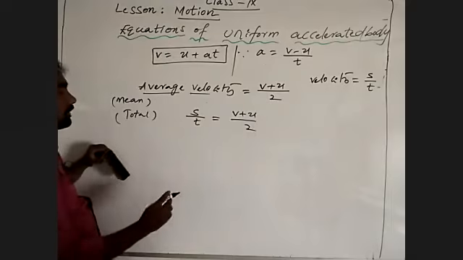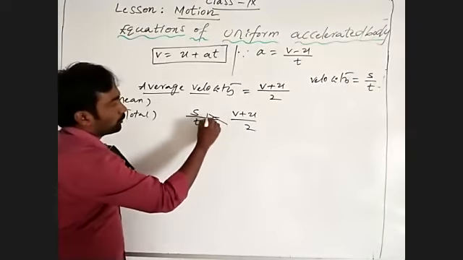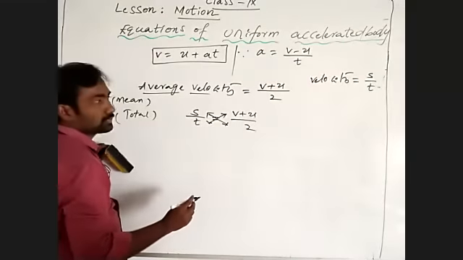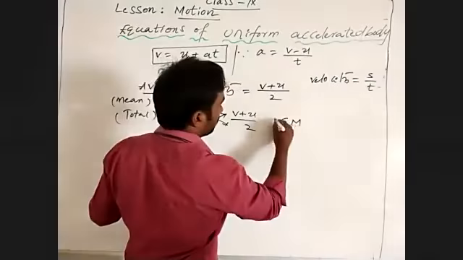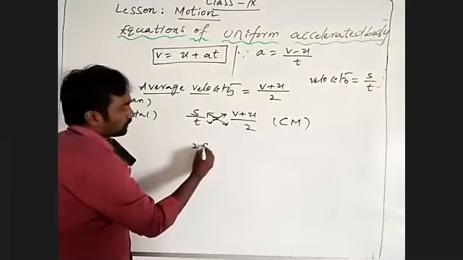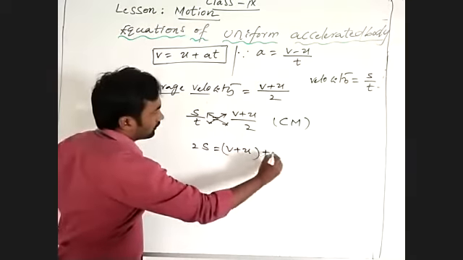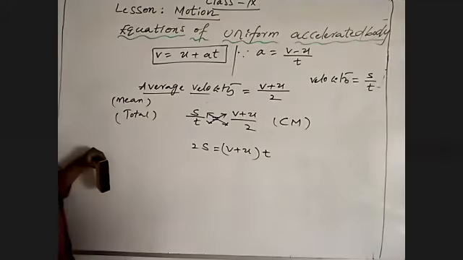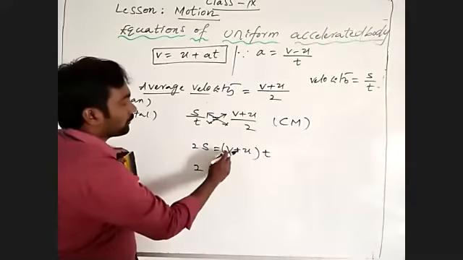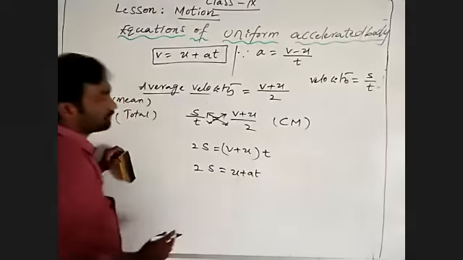Then by cross multiplication, 2s is equal to (v plus u) into t. Already we know v, the final velocity, is u plus at.